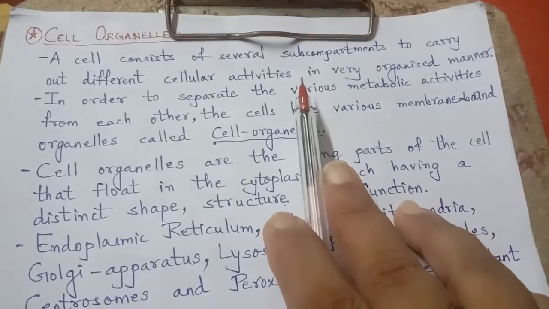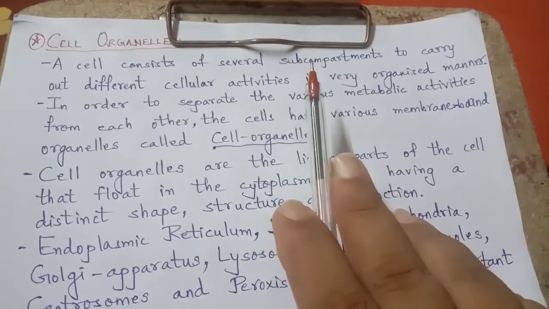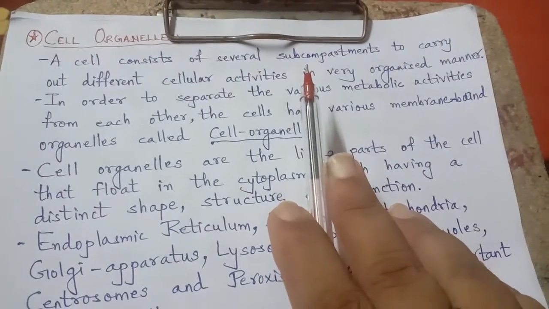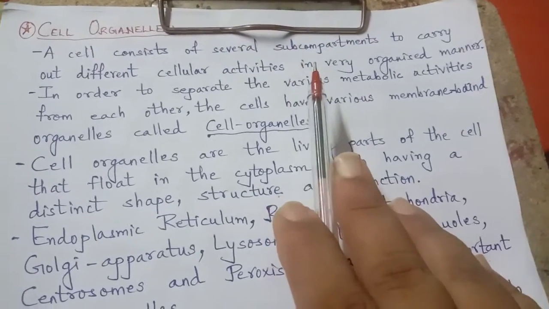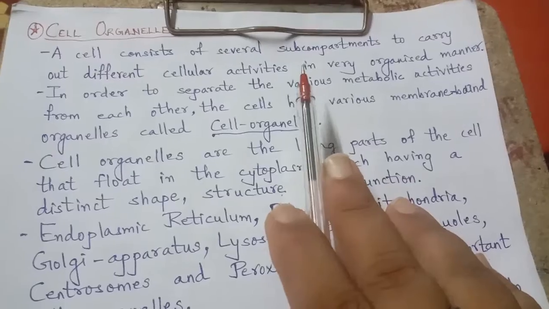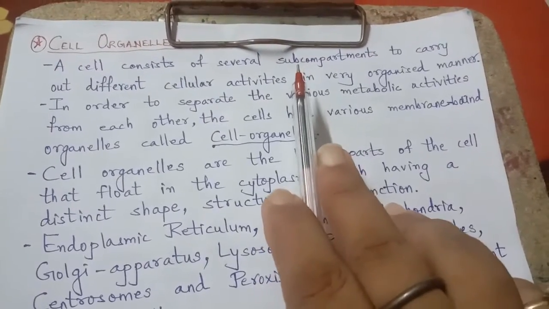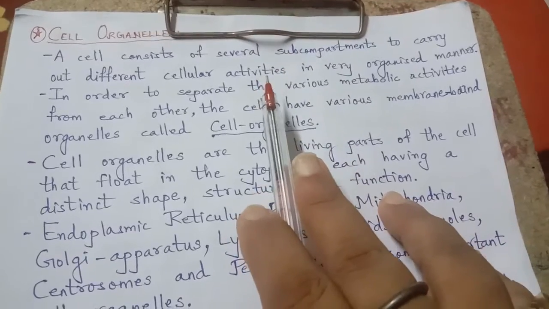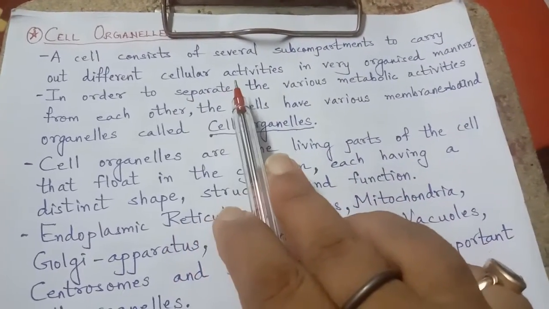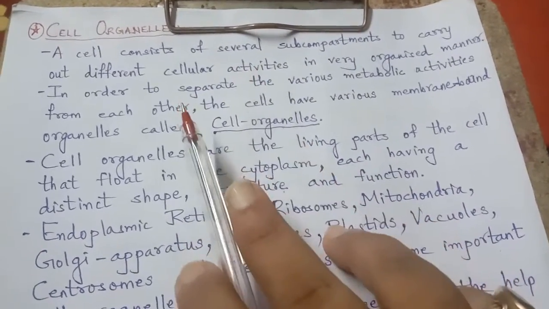We all know how nicely all the organ systems of a living organism are functioning, and this is well organized because of the subcompartments, that is, the cell organelles of our cell, which perform different cellular activities.